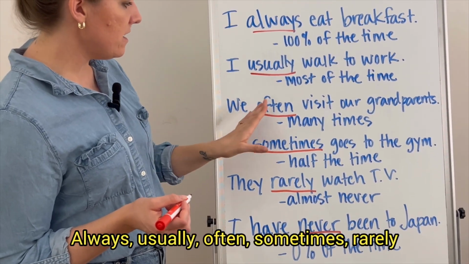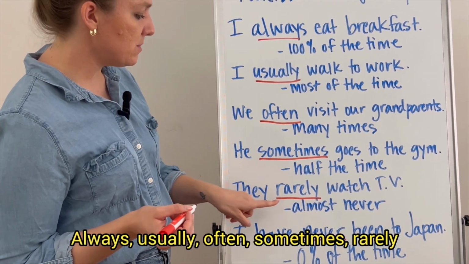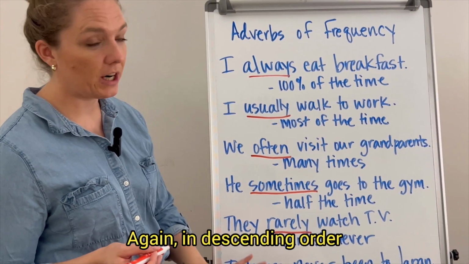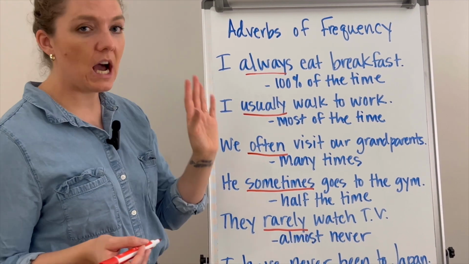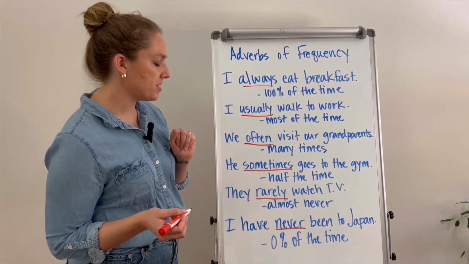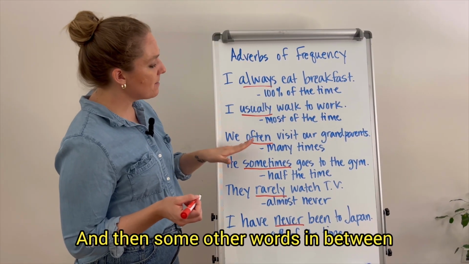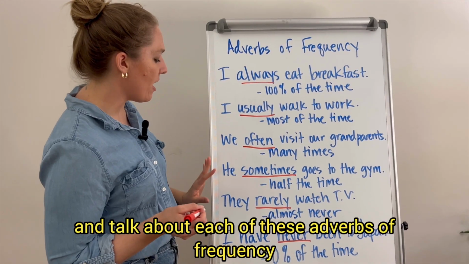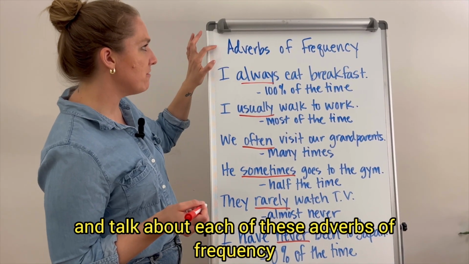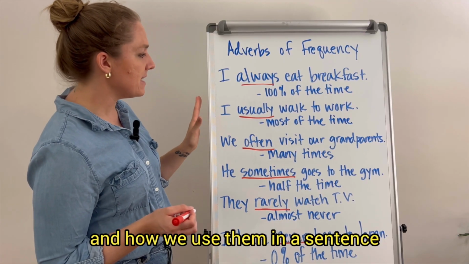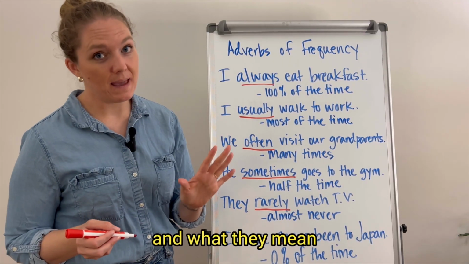Again, in descending order. Always happens 100% of the time, never happens 0% of the time, and then some other words in between. So let's go through and talk about each of these adverbs of frequency and how we use them in a sentence and what they mean.